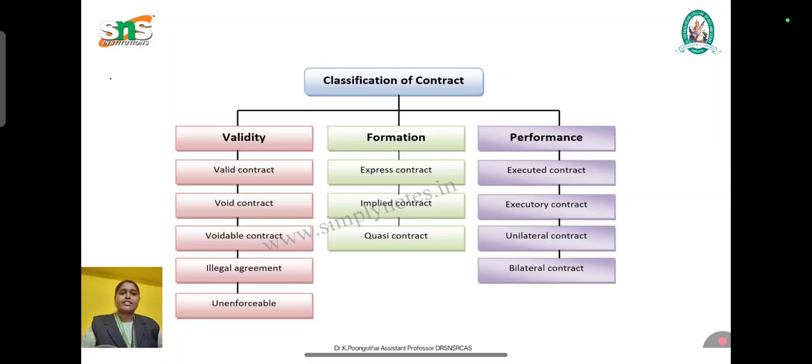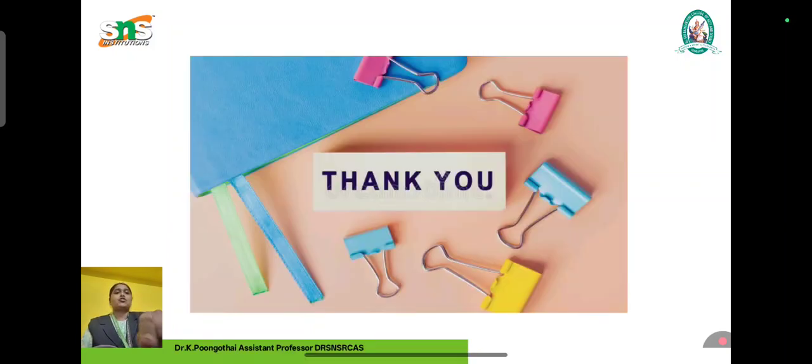So now we have discussed the classifications of contract. I hope you are all clear about them. Once again I am summarizing. We have validity, formation and performance. According to validity we have different types and classifications. According to formation also we have different types, and according to performance we have different forms of contract. I hope you all understand what a contract is and what the classifications of contract are.